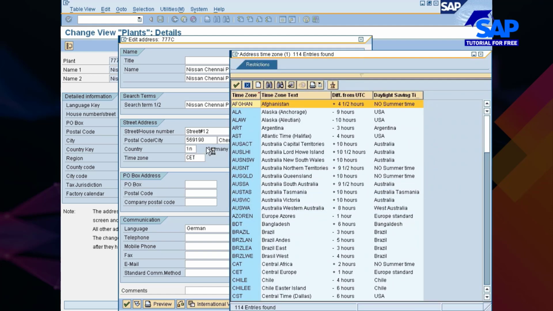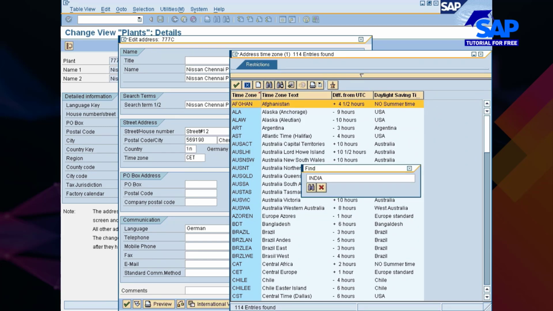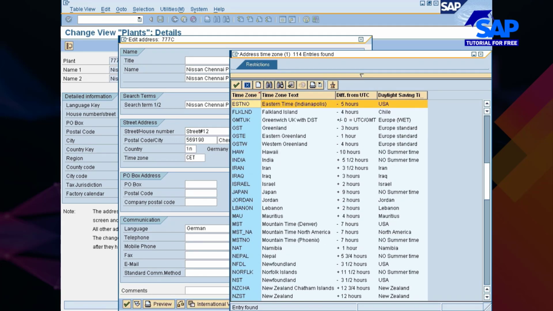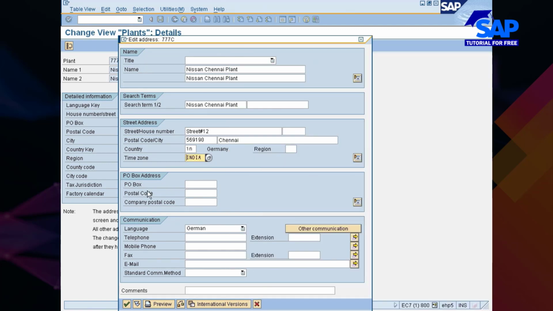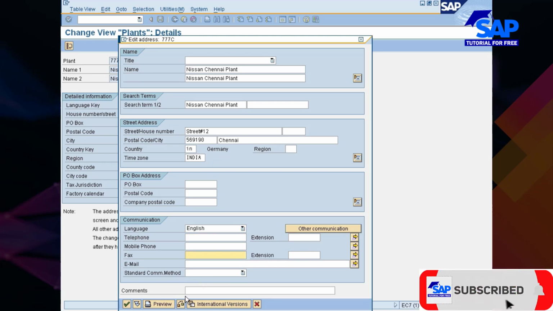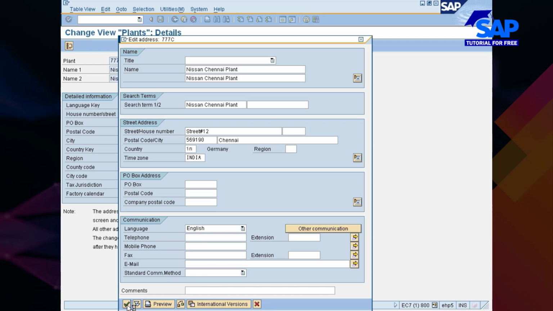You maintain even this one also. And the language that you require, which is English for us. Apart from this, if you want to maintain telephone number, fax number, email ID, etc., you can maintain it here. And finally you say save.